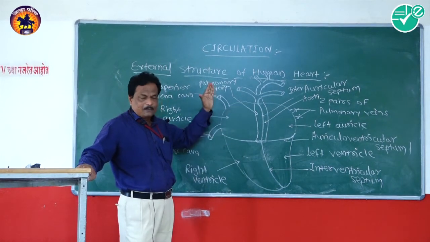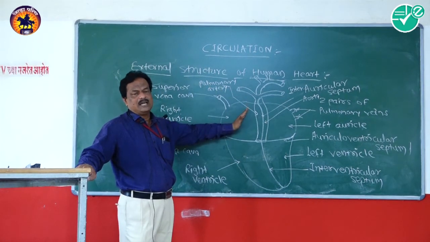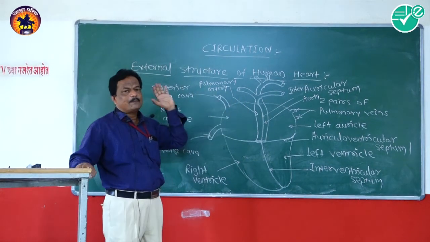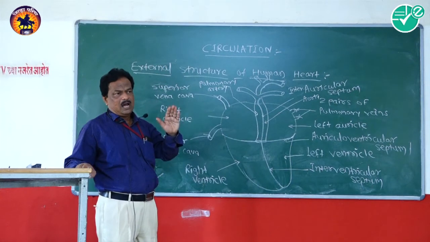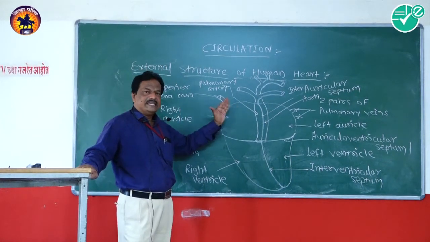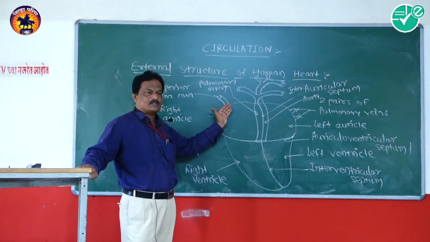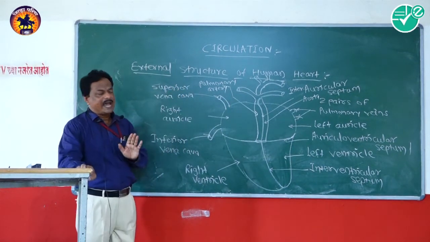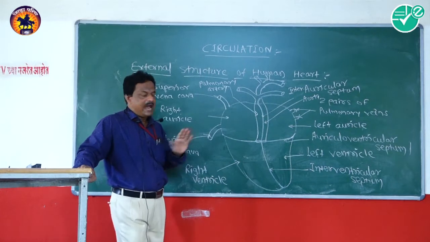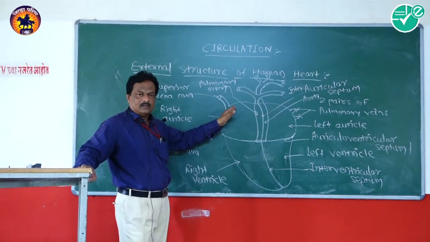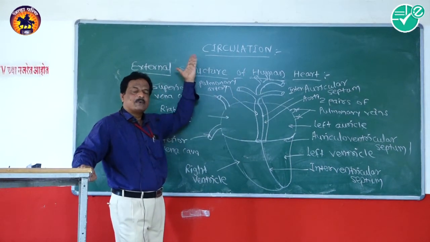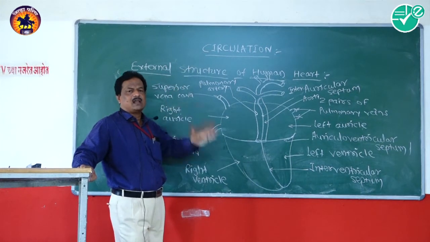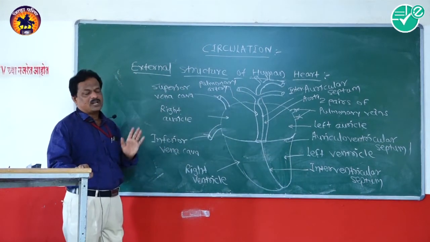The outer surface, the outermost layer of the cardiac wall or the heart wall, is present towards the inner wall of the pericardium, which is known as the visceral layer. And the parietal layer of the pericardium is present, means it is the externalmost layer in the structure of the heart.